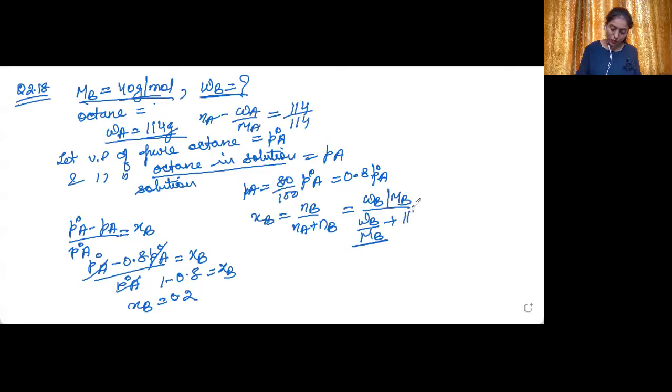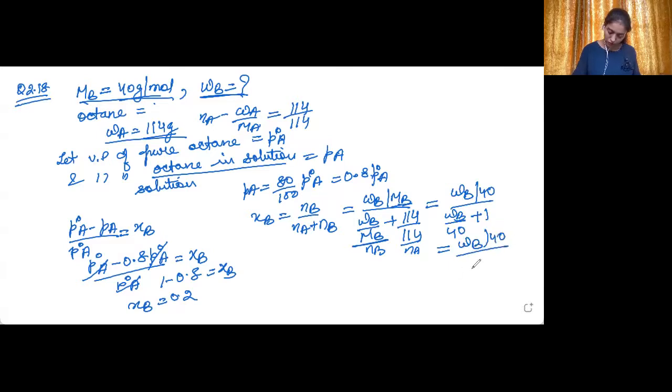So NA is 114 upon 114. Putting the value of MB, it will be WB upon 40 upon WB upon 40 plus 1. So it will be equal to WB upon 40 upon WB plus 40 upon 40, that is WB upon 40 multiplied by 40 upon WB plus 40.